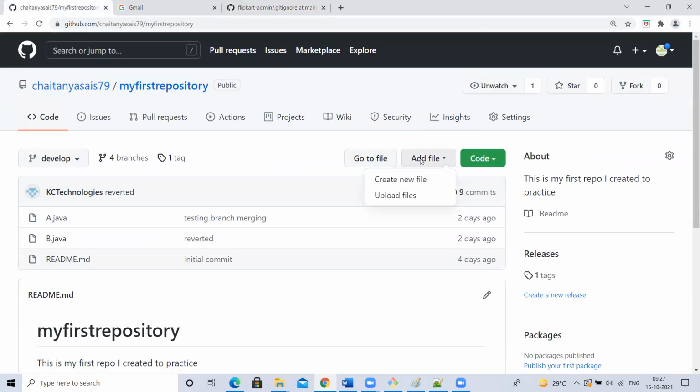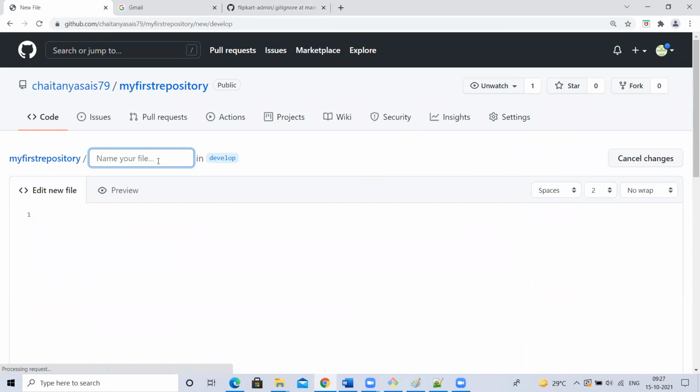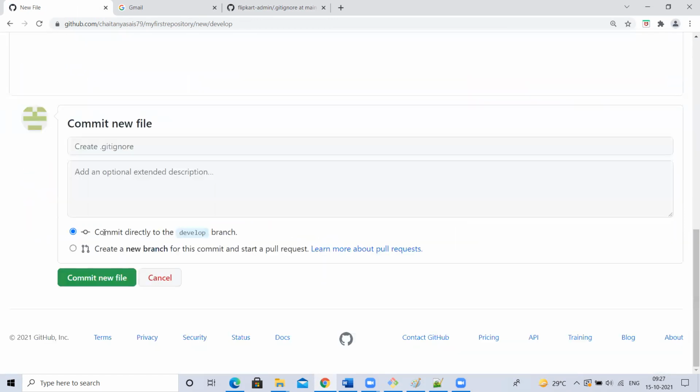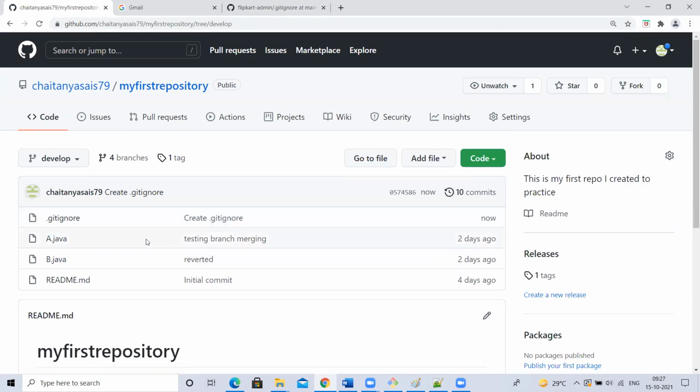You get here. You go and create here. Create new file. Okay, you can clone it from your local also. You can create, or else directly you can also create files here. From here also you can create a file directly. .gitignore. Put it here. Commit the changes. So it's like committing. I created a new file and committed it. Okay, here also we got it.